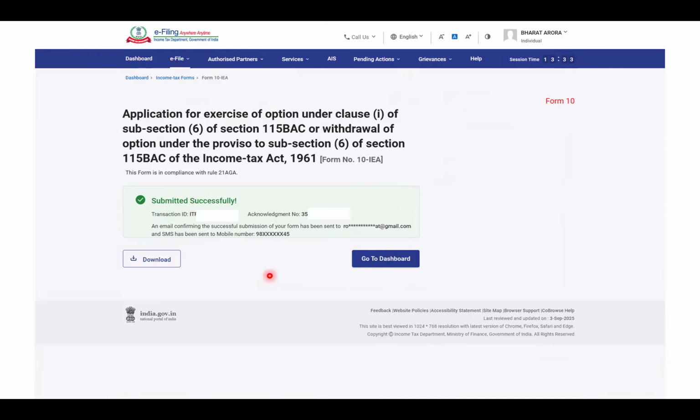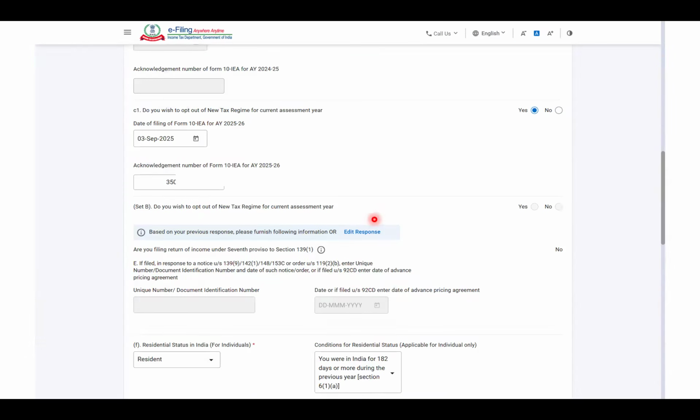You give the confirmation. As soon as you do, it will say that your form is submitted successfully. This is your transaction ID, this is your acknowledgement number. You'll get an SMS or email as well.